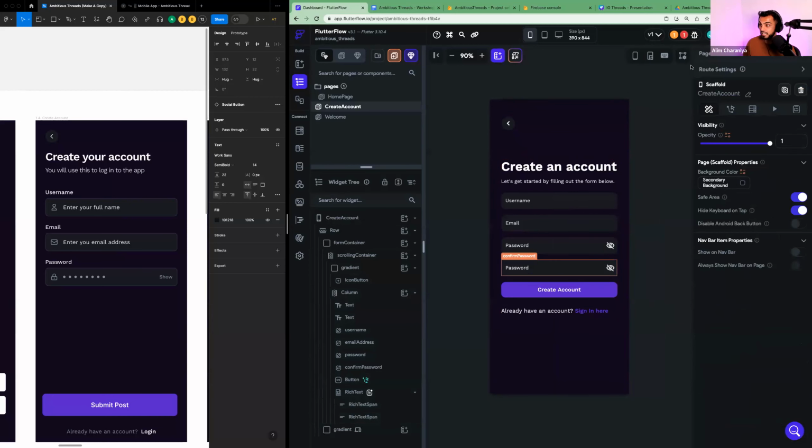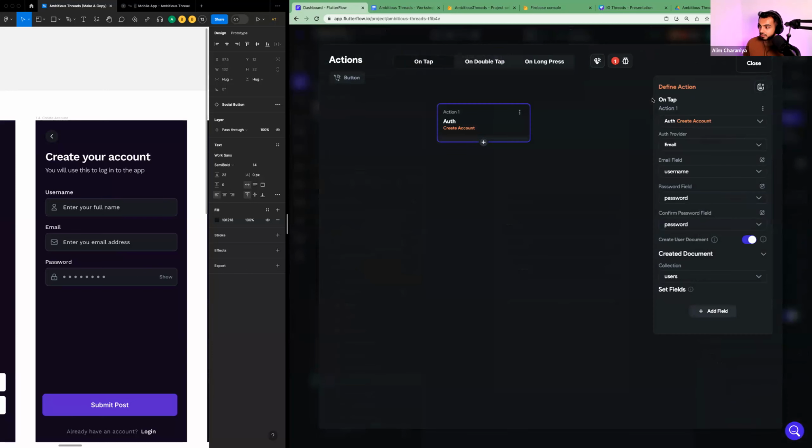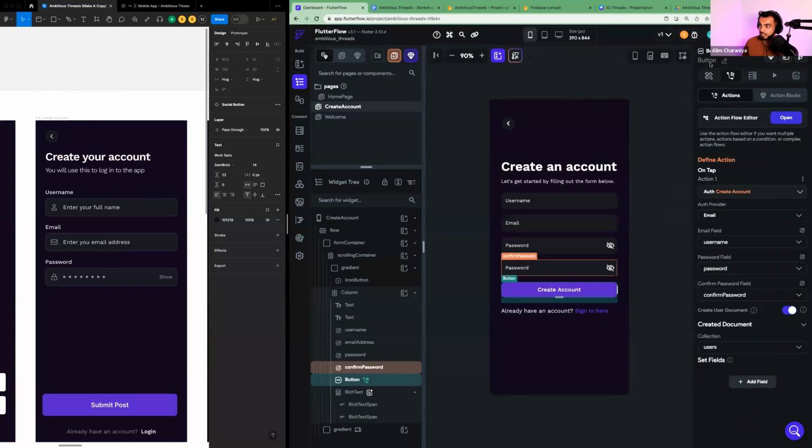Okay. And now we can go back to that bug by clicking on our bug inspector, clicking on the bug item, and in the confirm password field on this right-hand side, we can tap on confirm password. And I think now we should get that bug to go away. Cool.